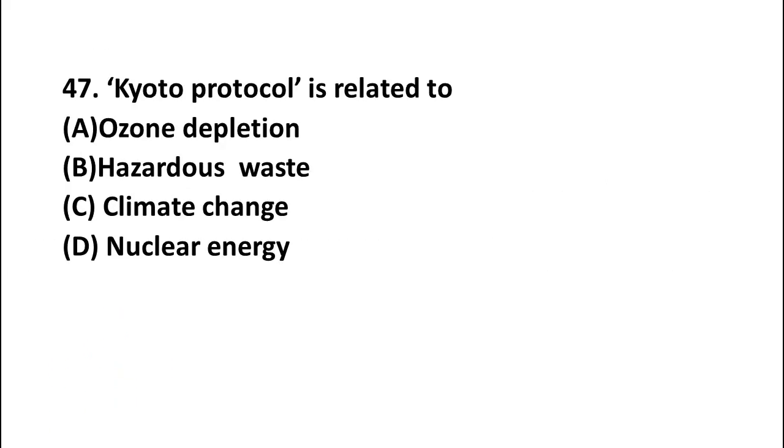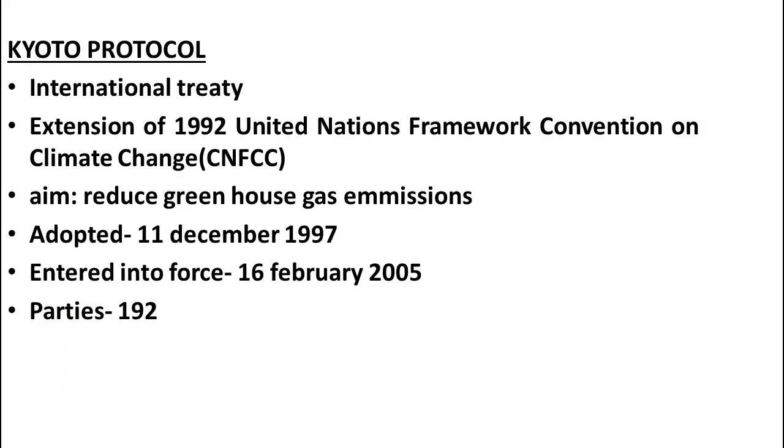Okay. So the next question is: Kyoto Protocol is related to option A ozone depletion, option B hazardous waste, option C climate change, option D nuclear change. Friends, I think you know this answer. Kyoto Protocol is related to climate change, option C. Kyoto Protocol is an international treaty.